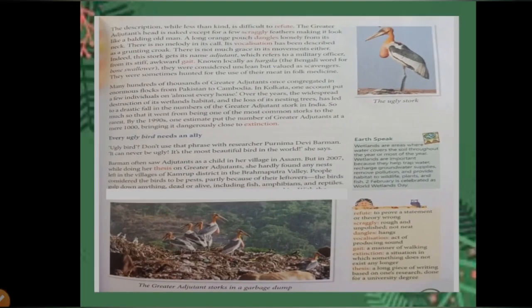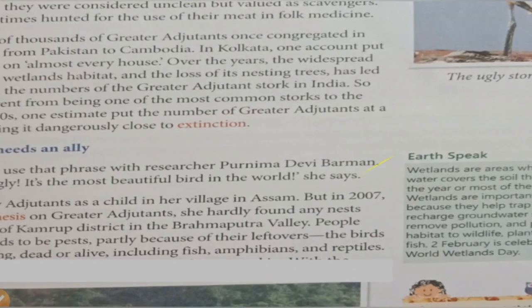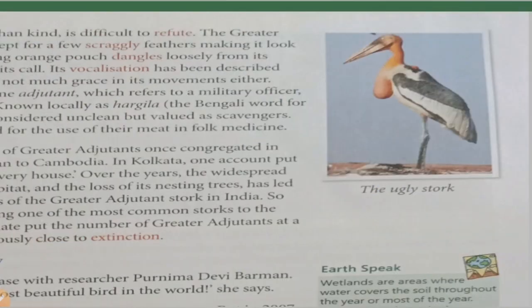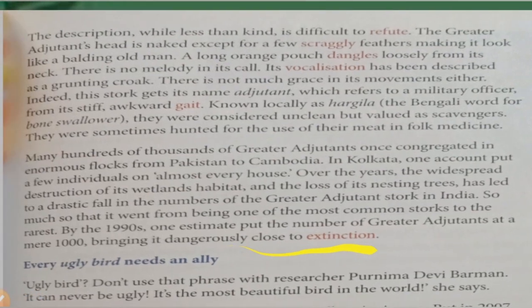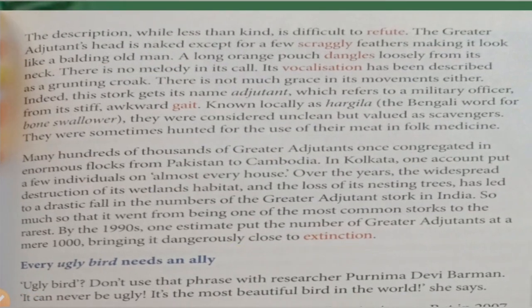Now here you can easily see that this is the bird. This is the ugly stork. You can see how it looks. Not too good looking. Because of this only, people were not aware of this, and they did not want to save it. So what happened? The description